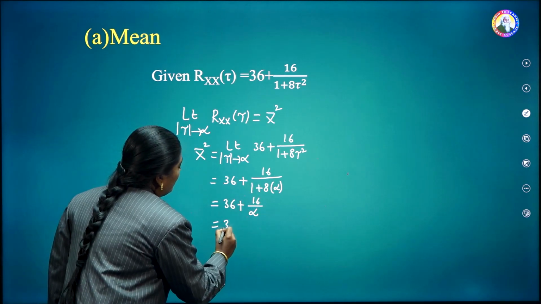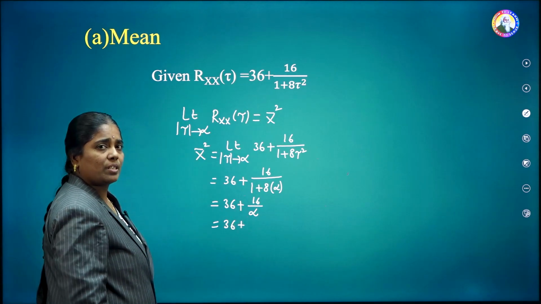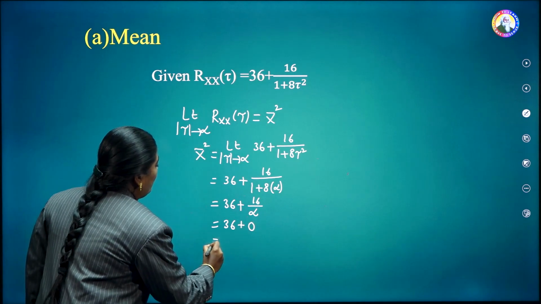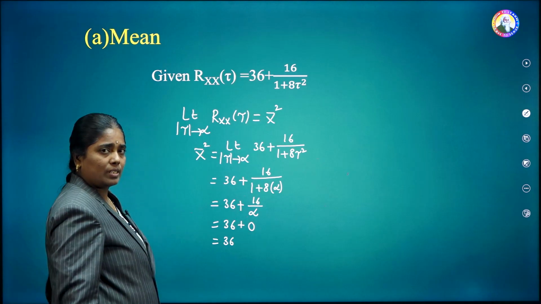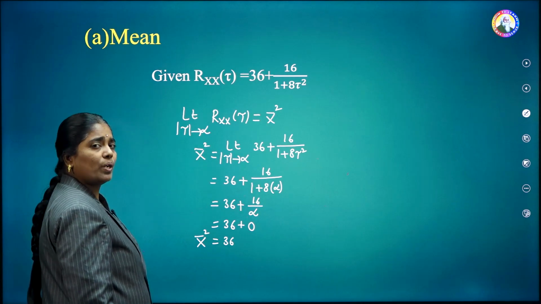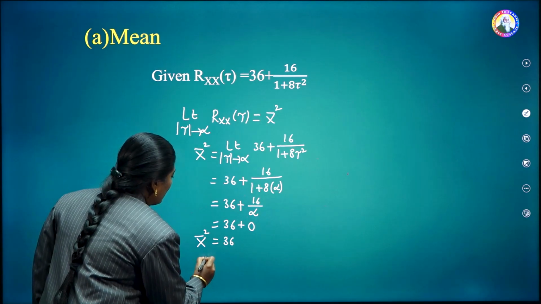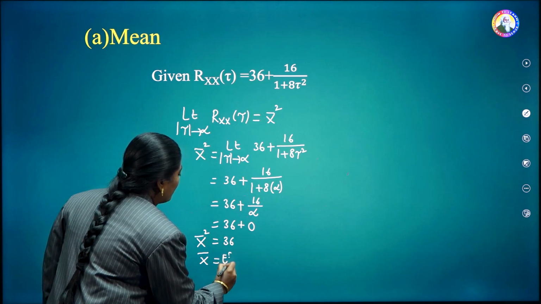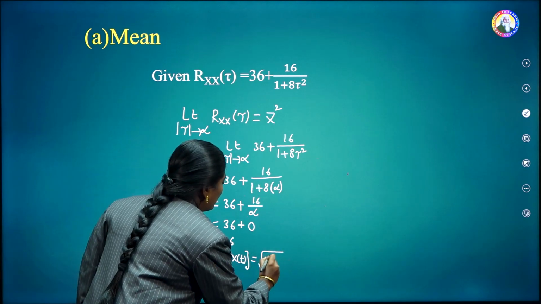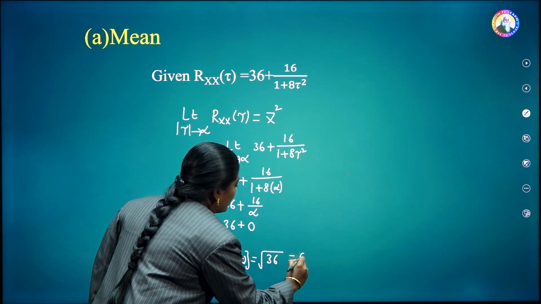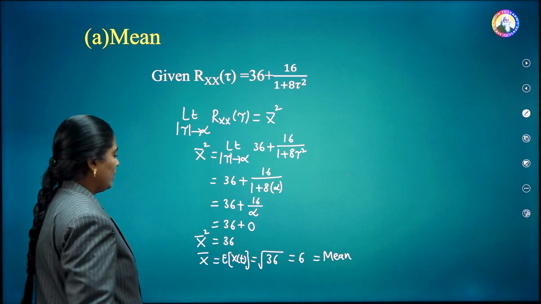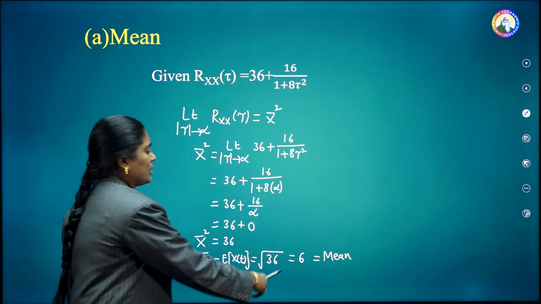That is equal to 36 plus something by infinity, which is equal to 0. Therefore, this is simply 36. That means x bar square is 36. We want the mean value, that means x bar, which is also equal to E of x of t, is nothing but the square root of 36, that is equal to 6. That means the mean value of the given random process x of t is 6.